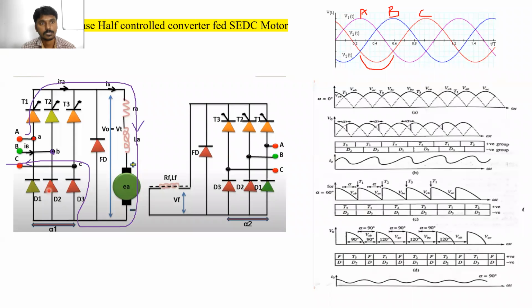Say yes or no, please. When T1 and D3 are connected, this is the path for flowing the current. Clear? A phase, yes, T1, sir. T1 motor, and D3 and C phase. So what is the path for flowing the current?